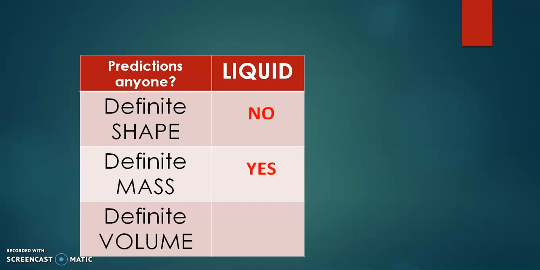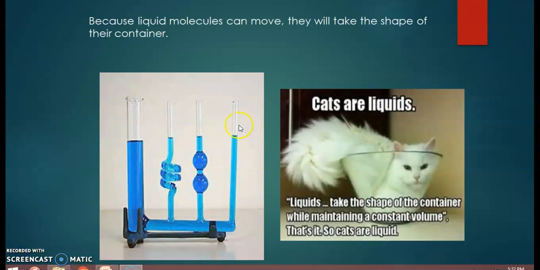Now next is the definite mass. In case of the liquids, the liquid has a definite mass, and definite volume also is a property of the liquid state. So all these are the properties of the liquids in which we can study different criteria for different substances: shape, mass, and volume. The liquid has no definite shape but definite mass and definite volume.